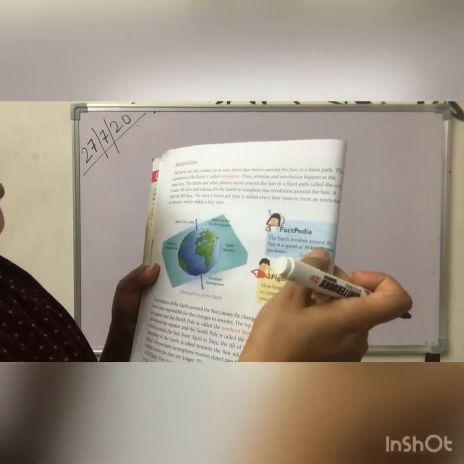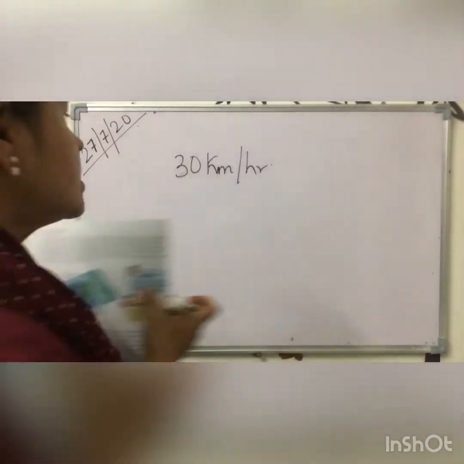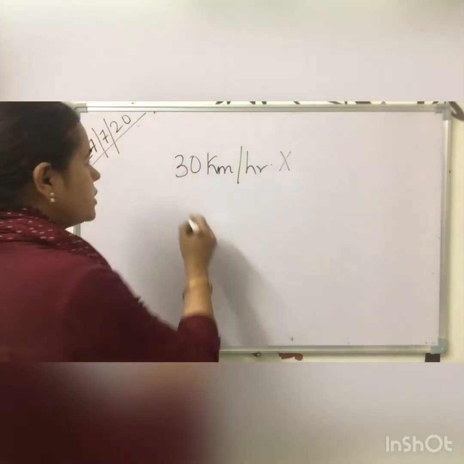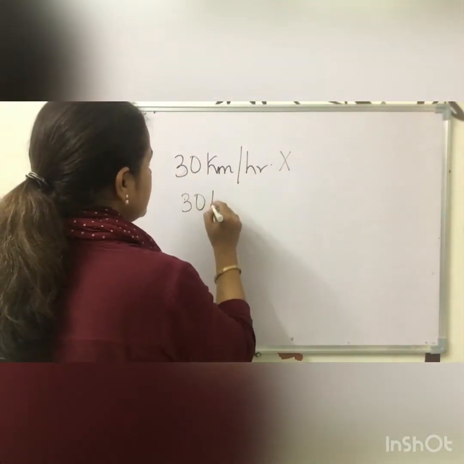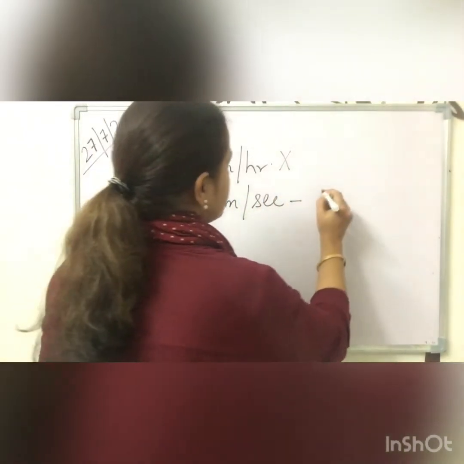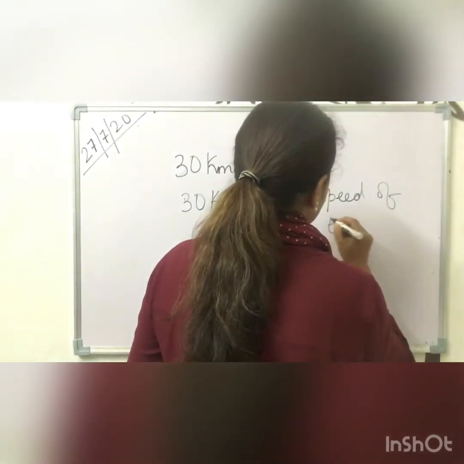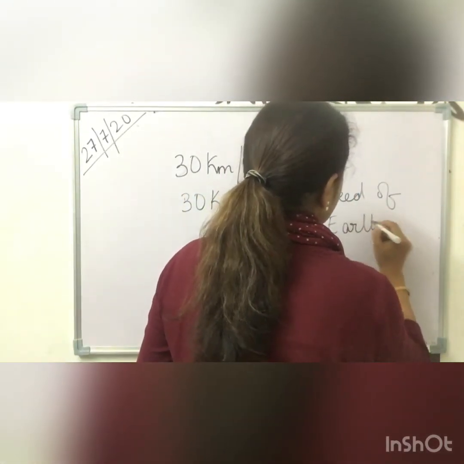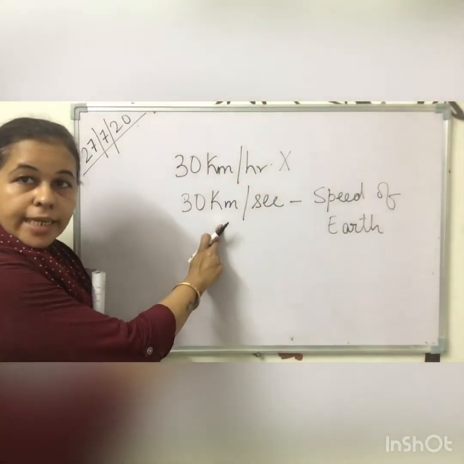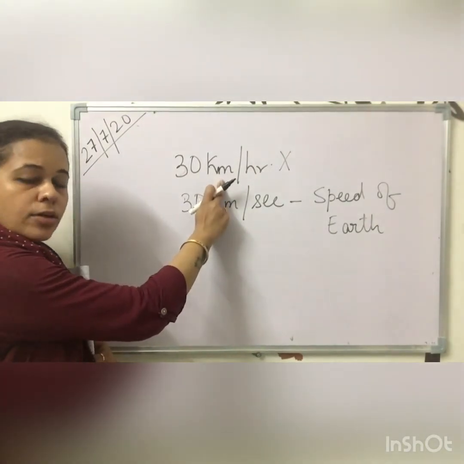The earth revolves around the sun at a speed of 30 km per hour, which is not correct. It is a misprint in your book. It will be 30 km per second. The earth revolves at a speed of 30 km per second. It is not 30 km per hour. So kindly correct it in your book.